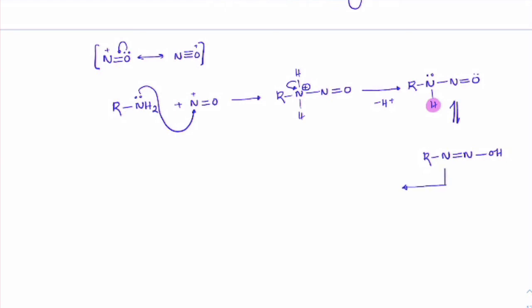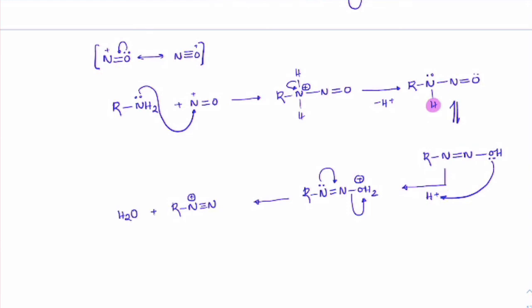In the presence of acidic medium, the lone pair will accept this H plus to get R N double bond N OH2 plus. OH2 plus is a better leaving group, so the lone pair on nitrogen will support here and H2O will leave. Internal attacks will always favor removal of leaving groups. So H2O will come out of this.